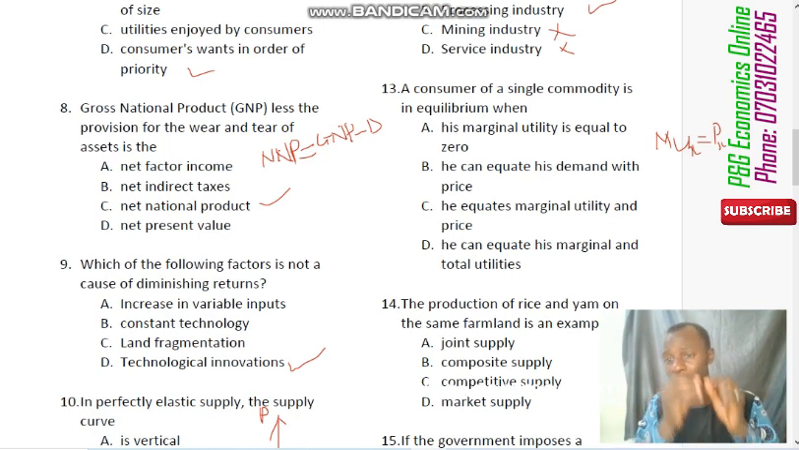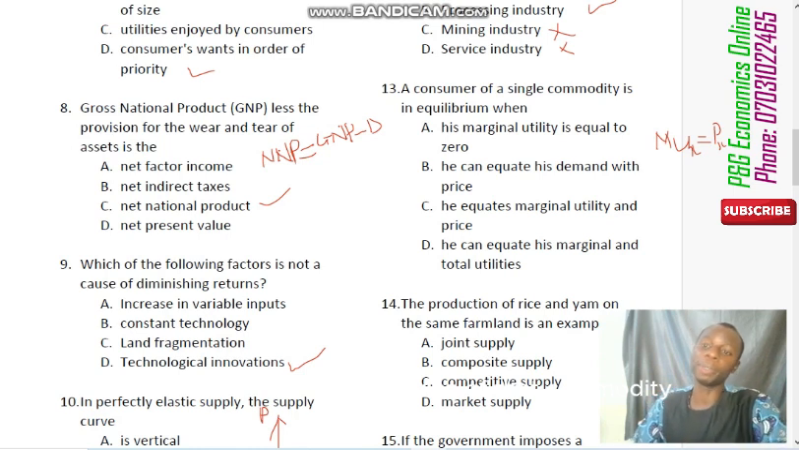So if the marginal utility of a particular commodity which a consumer has used is equal to the price of that commodity, then it is said that such a consumer is at equilibrium. So which of them is the correct answer there? Of course, the correct answer there is C, which says it equates marginal utility with price. Equate means equal. So that is that.